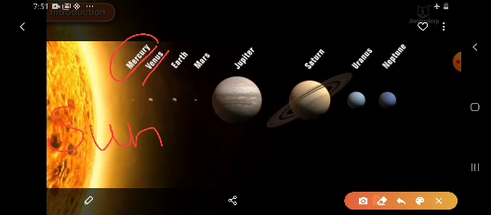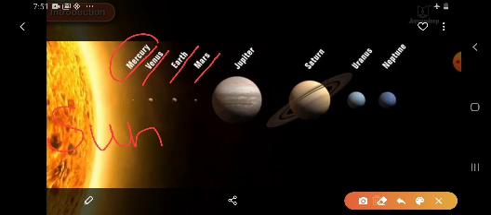Now children, after Venus we have Earth. So children, the third position in the solar system is occupied by the Earth. Here the Earth occupies the third position in the solar system. So here is the Earth. Third one is the Earth. After Earth we have Mars.